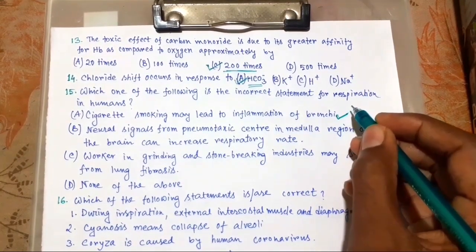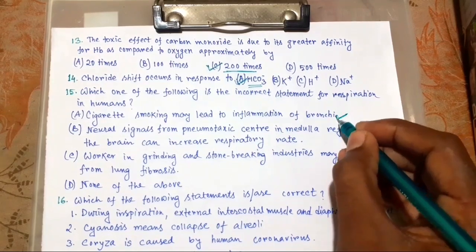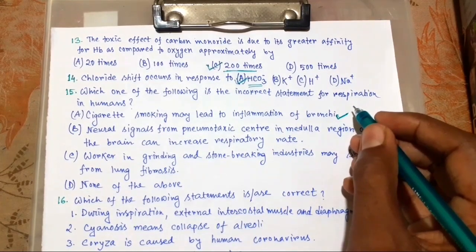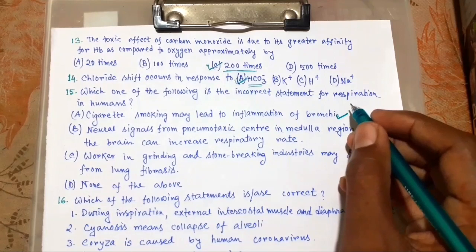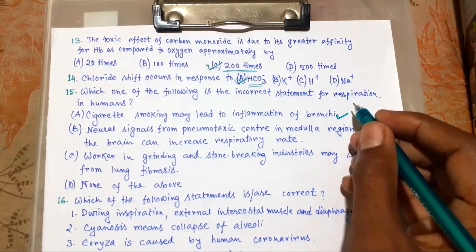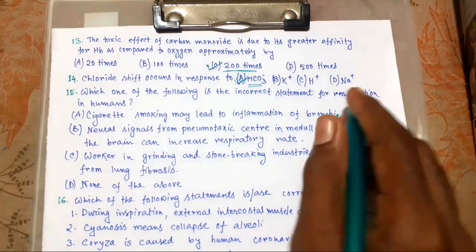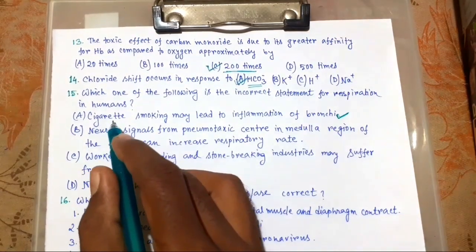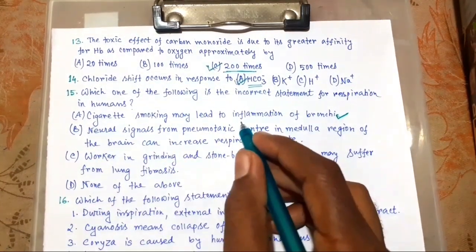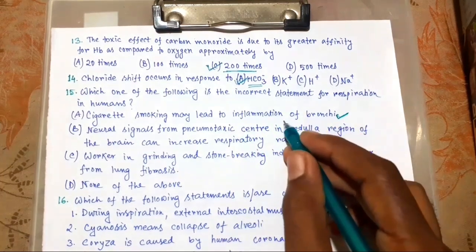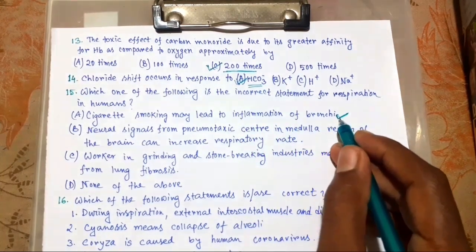We know cigarette smoking causes emphysema, and in case of emphysema, the alveoli wall is damaged, so the respiratory surface will be decreased. So cigarette smoking may also lead to inflammation of bronchi.